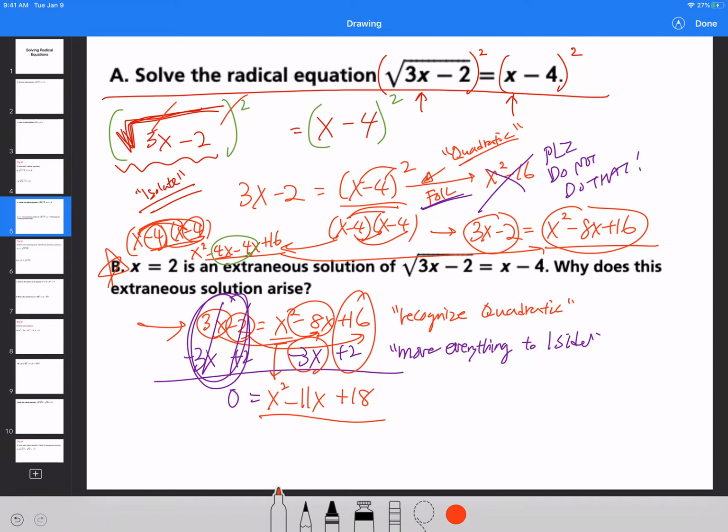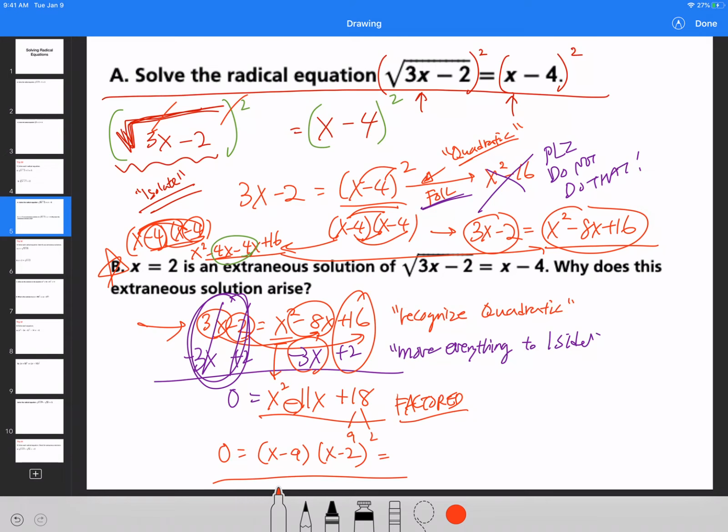Yes, it can be factored. Oh, I don't know how to find the two factors of 18. Well, just take a look. It's 9 and 2. And when you add them, what do you get? Yes, you get 11. Since that's negative 11, you want to write x minus 9 and x minus 2. Sorry guys for factoring, I don't want to spend so much time on it. It has to just come out right away.